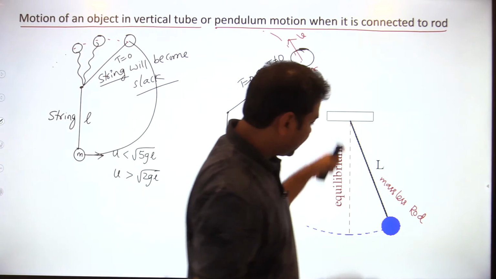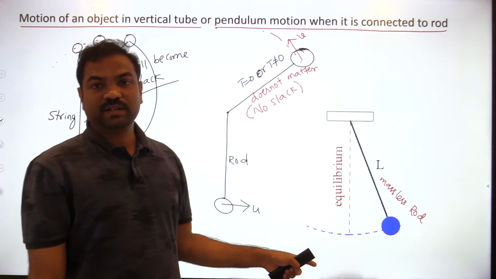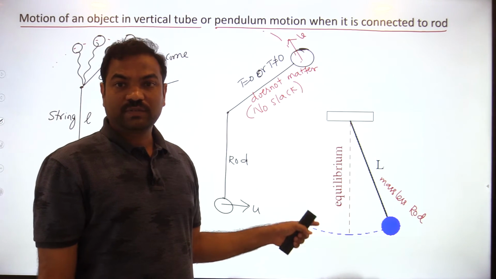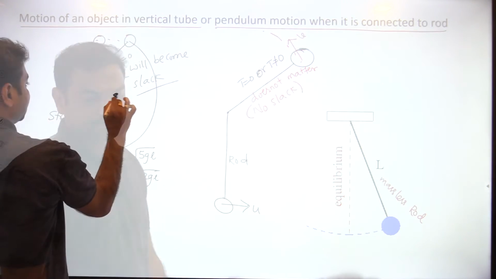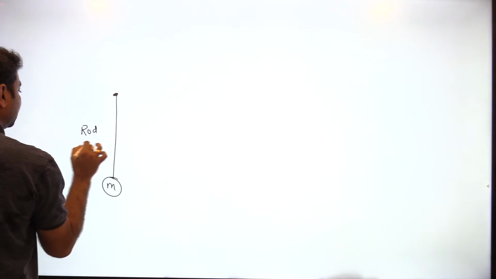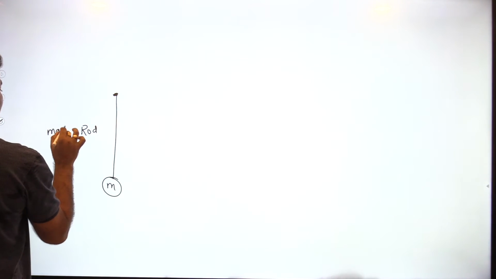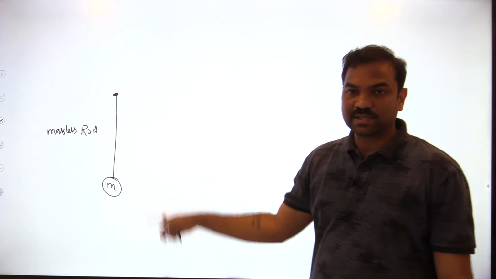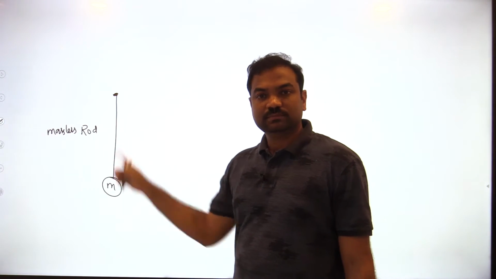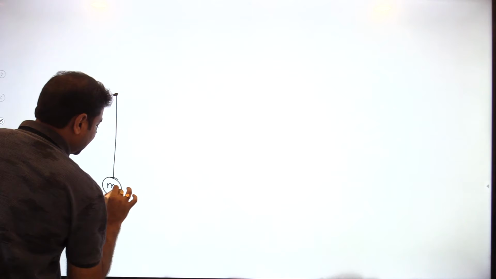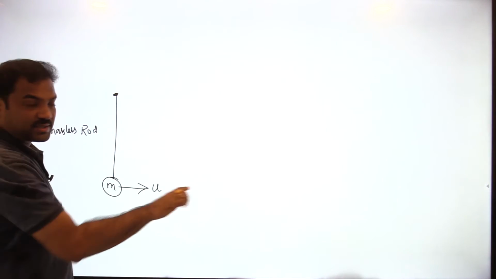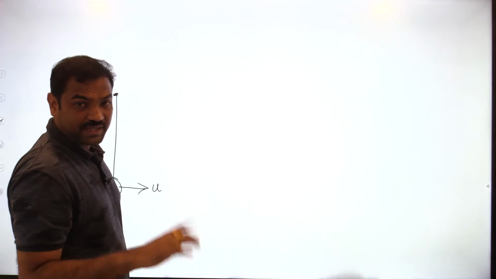So now, if I am taking a rod, how do we find the velocity required to complete the vertical circle? See, this is the fixed point, this is the rod, and this is the pendulum of mass M. What rod is it? A massless rod. The rod does not have any mass, only the mass here. Getting my point? Now I am giving the velocity U. Now it is a rod, so there is no question of slacking.